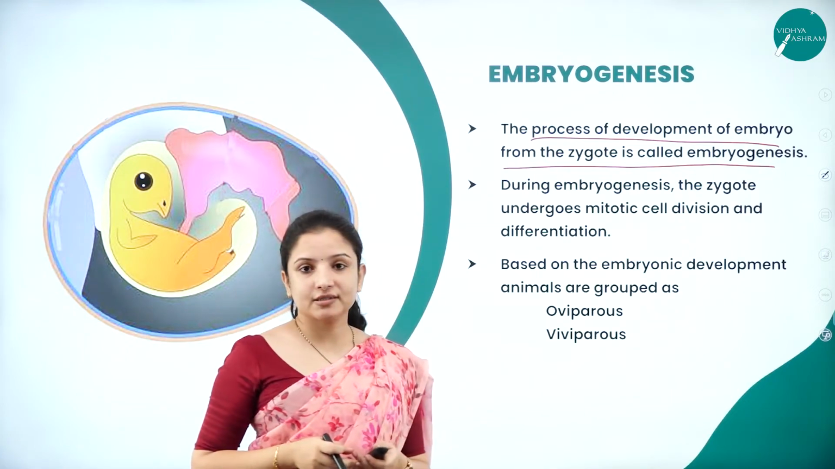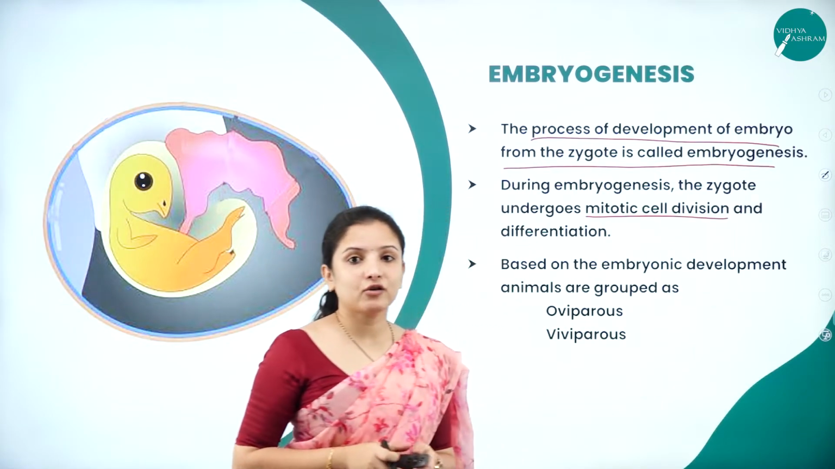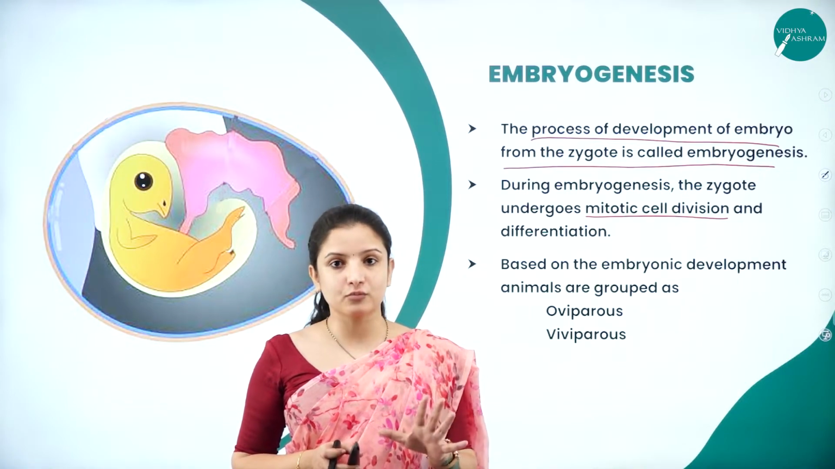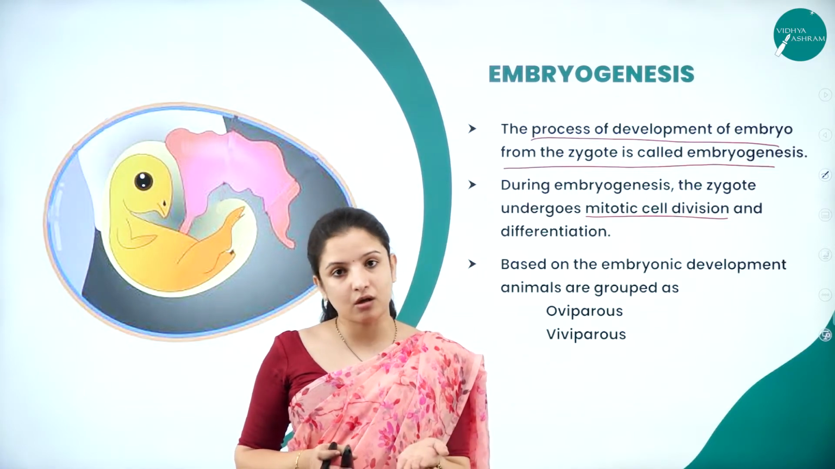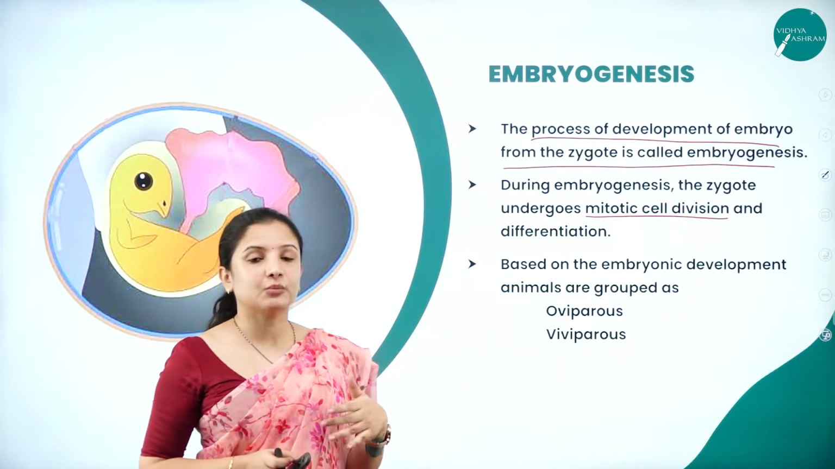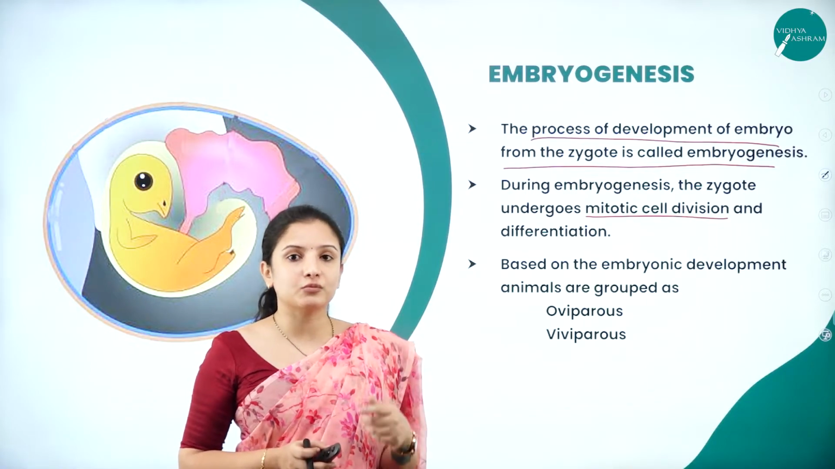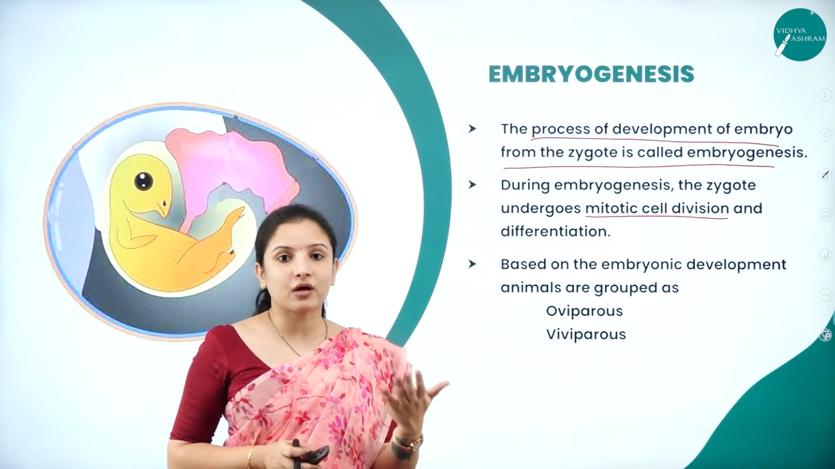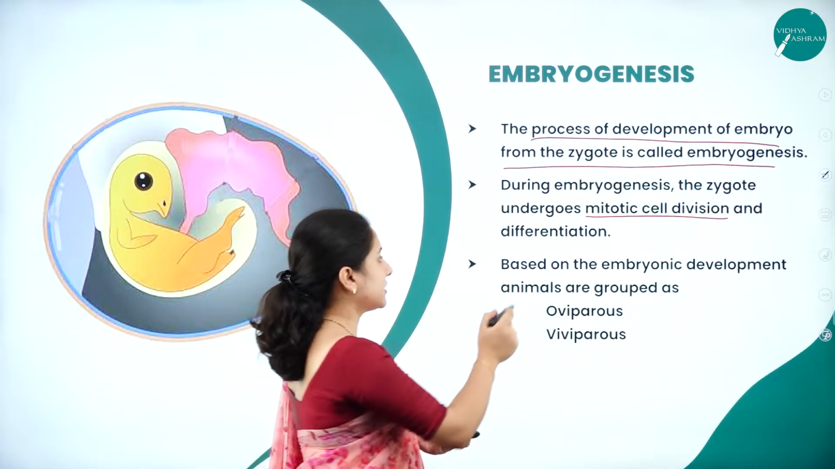During embryogenesis, the zygote usually undergoes mitotic cell division. Why mitotic cell division? It's because they should have a certain set of chromosomes, right? So that is why the chromosome number from the gametes should be carried over to the offspring. That is the reason they undergo mitotic cell division, which is nothing but equational cell division. Say for example, in humans, if 46 chromosomes need to be carried, the embryo also needs to have 46 chromosomes, so it needs to undergo mitotic division, that is equational division. And later on, they undergo differentiation.